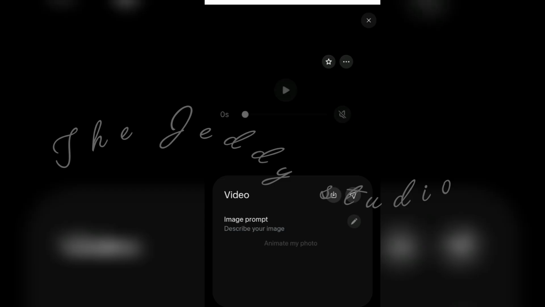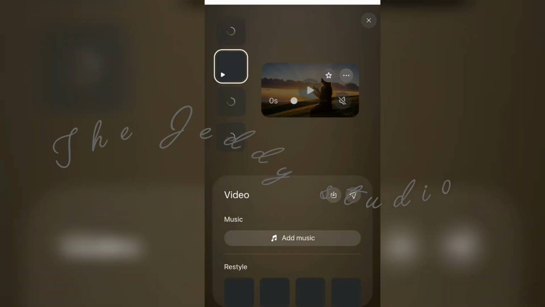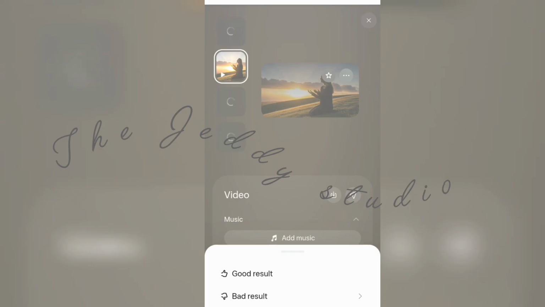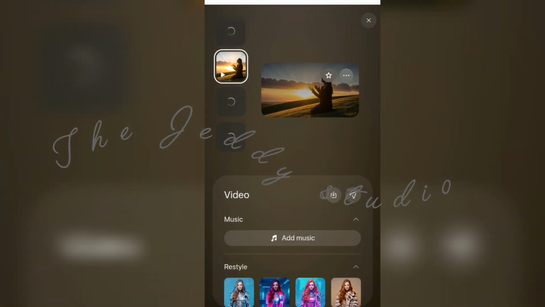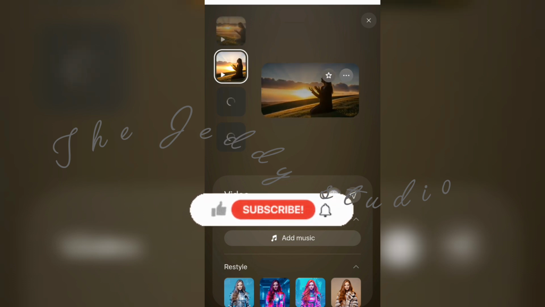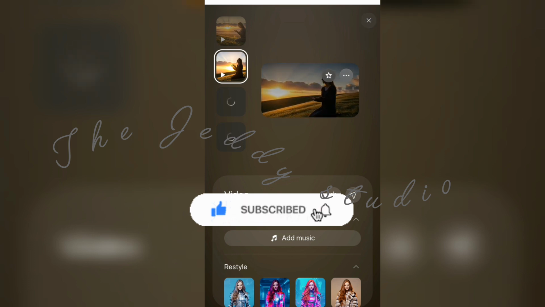Okay, now you just click on the video. You can see here is my video. Just watch it. You can see I'm watching it, and then you can see there is a download icon. Just click on that and download and save the clip on your device. Meta AI is free at the time of recording this video. As I said earlier, you can also use other video generators of your choice.